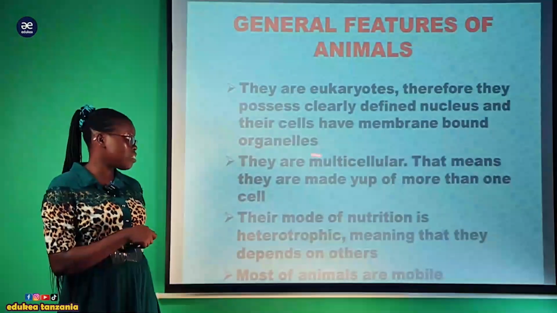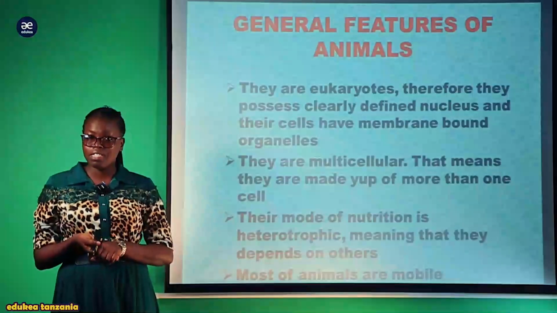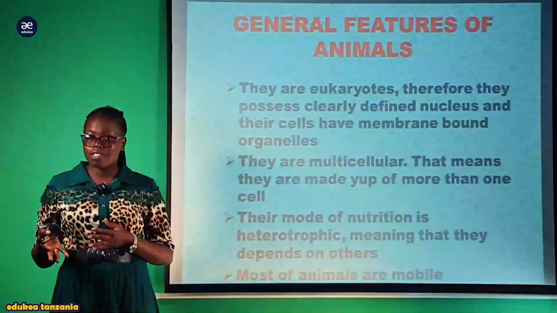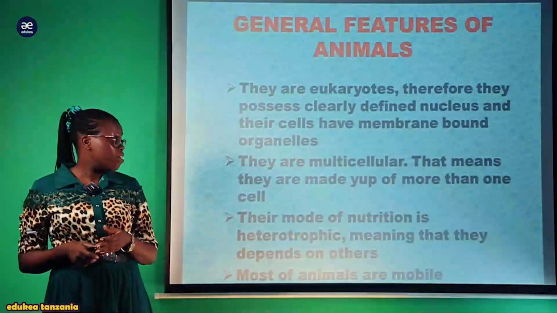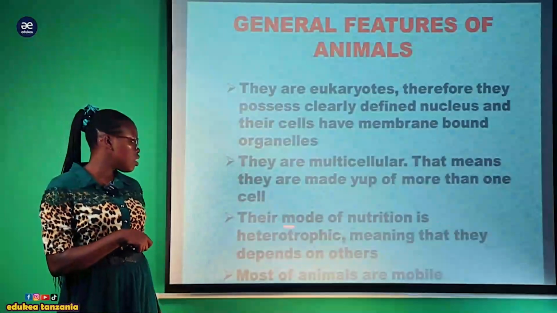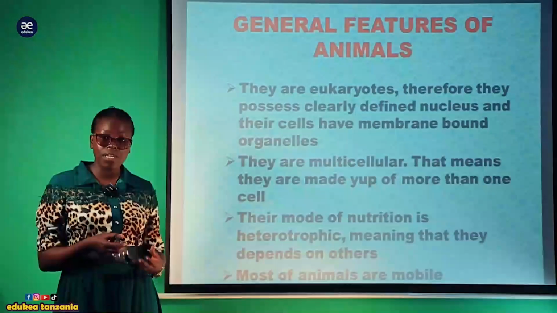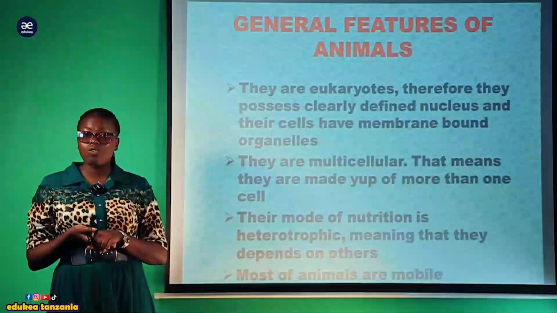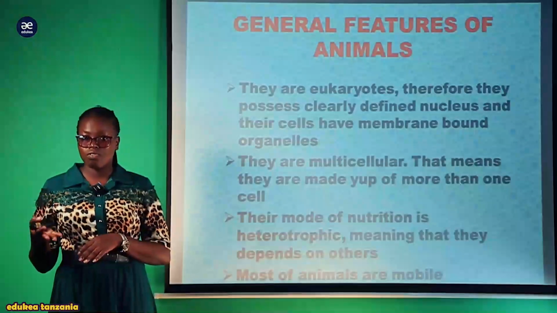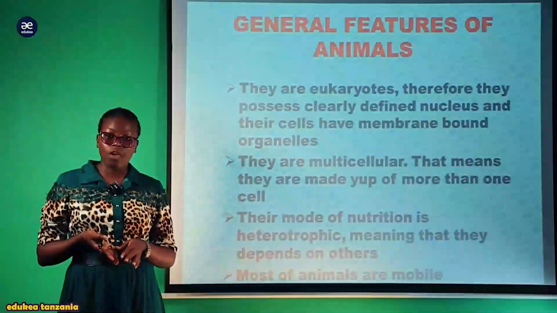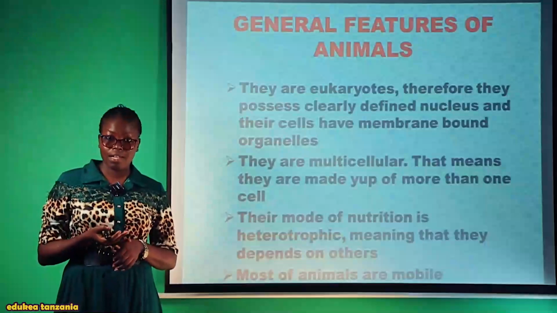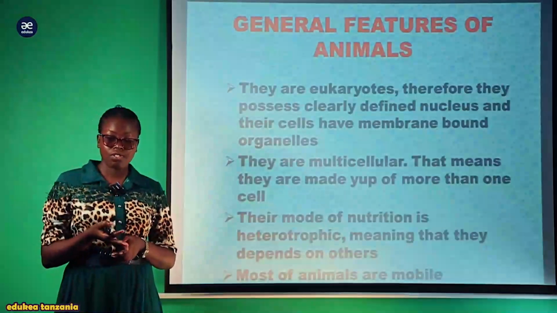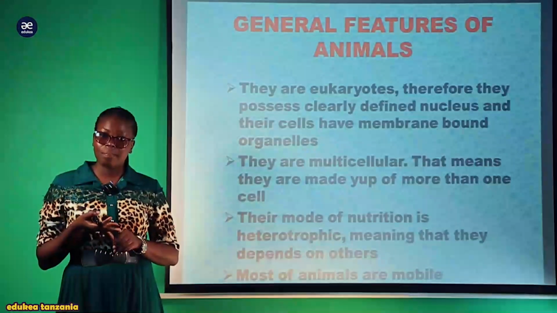Also, they are multicellular. Multicellular means these are organisms which are made up of more than one cell. They are made of millions of cells. Also, their mode of nutrition is heterotrophic. Heterotrophic means that these are organisms which depend on other organisms as a source of food. Take an example, a human being. A human being depends on plants as a source of food. A human being depends on